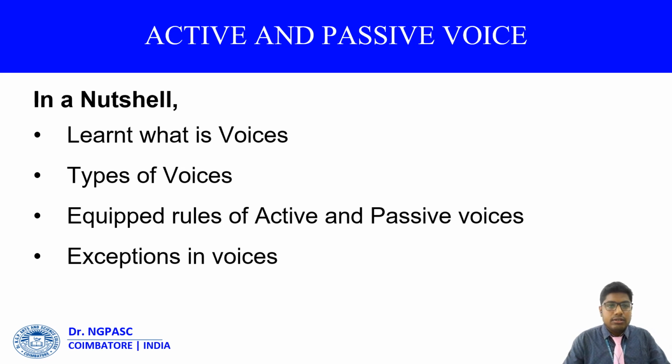And in a nutshell, that means in conclusion, we just learned what voices are, the types of voices, and 8 accumulated rules of active and passive voice. We clearly noted the rules and regulations for interchanging active and passive. And finally, we found out the exceptions in voices and which tenses we have to omit when interchanging active and passive.